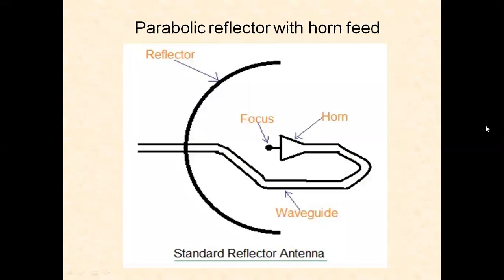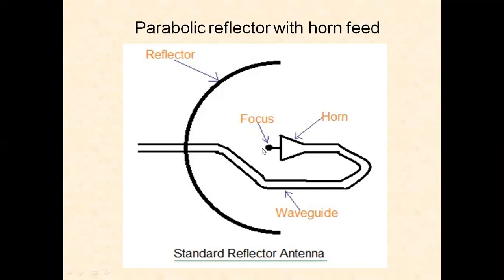And this is the parabolic reflector antenna with the horn feed. The horn antenna is placed at the focus point. Through the waveguide, the signal is coming. From the transmitter, the output is connected to the waveguide. By total internal reflection through the walls of the waveguide, the signal comes and is radiated into space by the horn antenna.